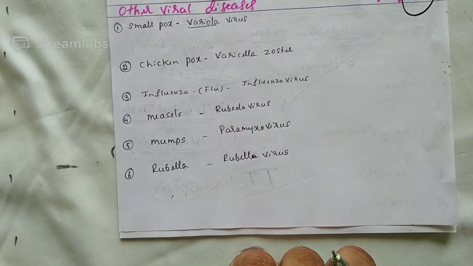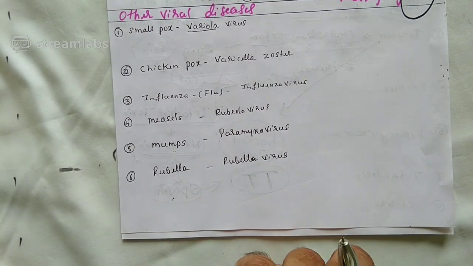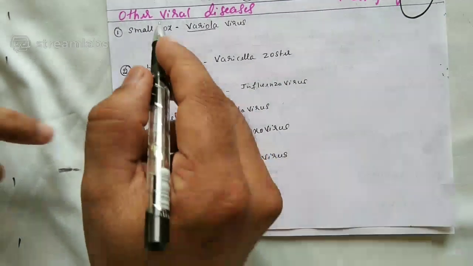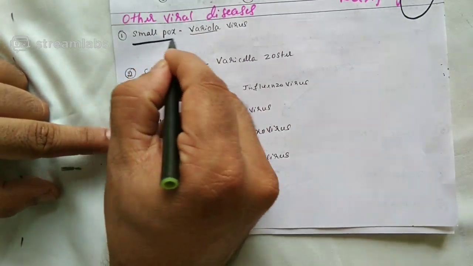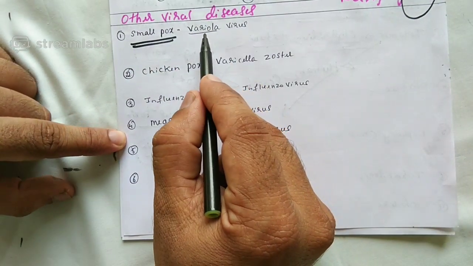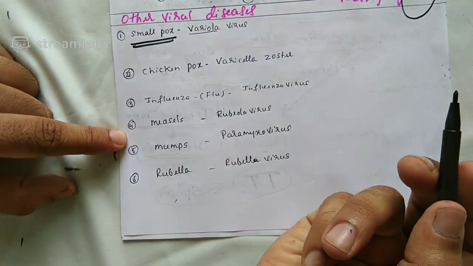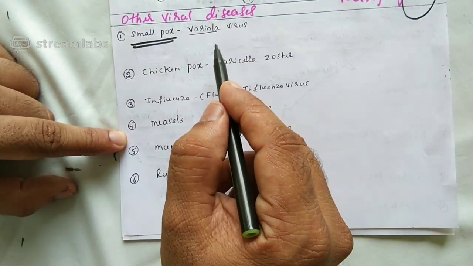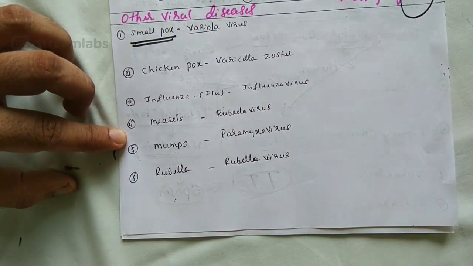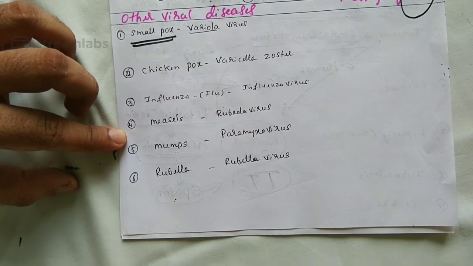Okay. Let me discuss a little bit regarding other viral diseases. The other viral diseases which I am going to discuss are the following. Smallpox. Smallpox is caused by a virus called variola virus. Before I tell anything regarding smallpox, let me tell a small story.